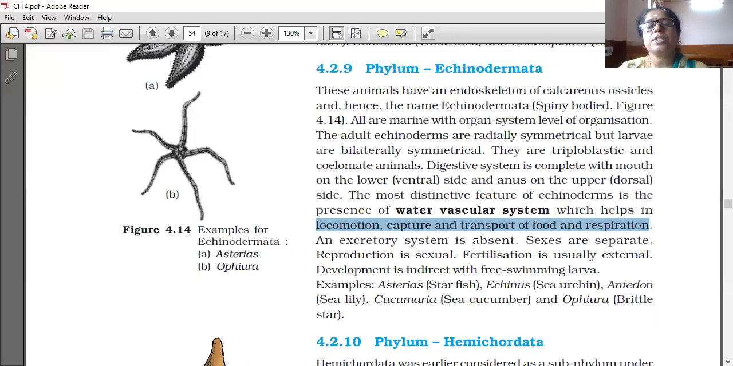And excretory system is absent. Sexes are separate. Reproduction is sexual. Fertilization is usually external. Development is indirect with the free-swimming larva. Larva is present, so it is indirect only. Examples: Asterias, starfish; Echinus, sea urchin; Antedon, sea lily; Cucumaria, sea cucumber; and Ophiura, brittle star.